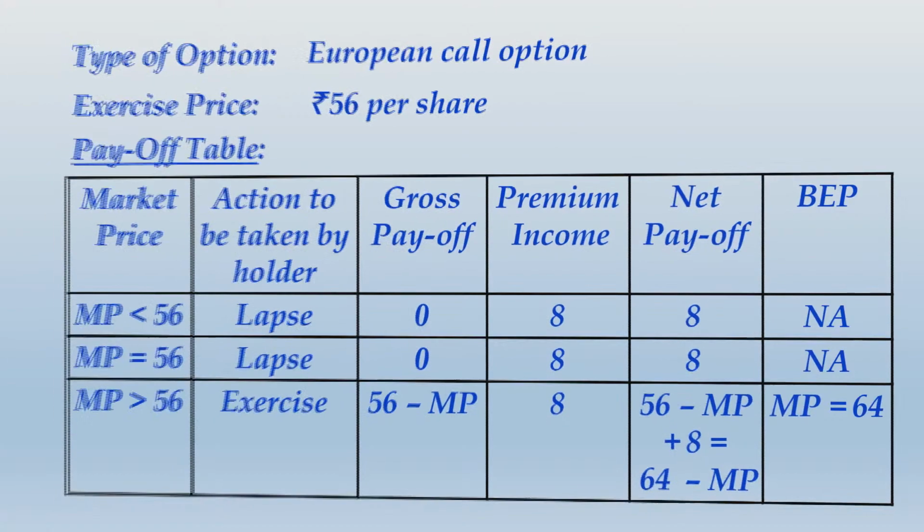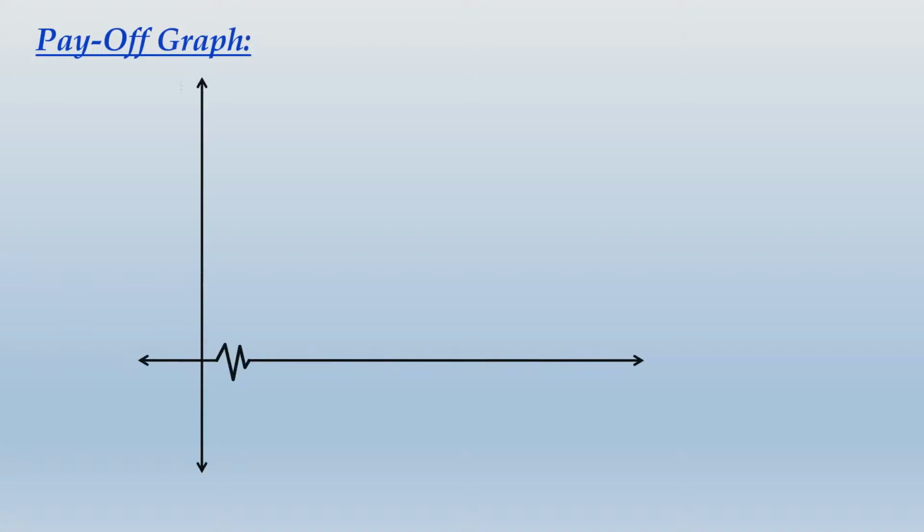Let us now go ahead and draw the payoff graph. Payoff graph, similar style, but because the position is reverse, for any market price less than or equal to 56, the payoff will be positive for the writer. That is what we have seen, plus 8, plus 8, plus 8 throughout up to this.